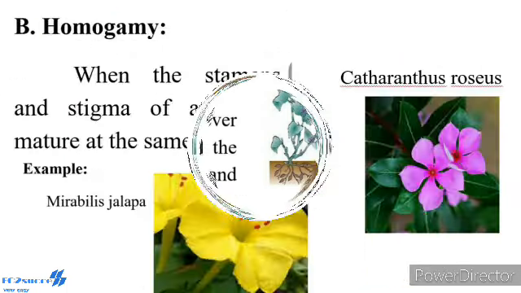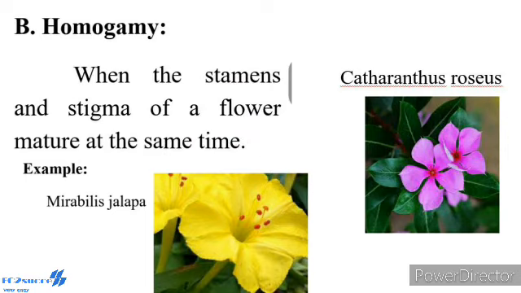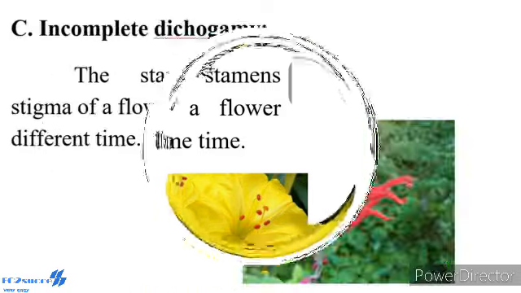Then second one, homogamy. Homogamy means when the stamens and stigma of the flower mature at the same time. It is said to be homogamy. It favors self-pollination to occur. Example, Mirabilis jalapa. Mirabilis jalapa is mainly seen in homogamy. Another example, Catharanthus roseus, that is called Vinca rosea. It has anti-cancerous properties.